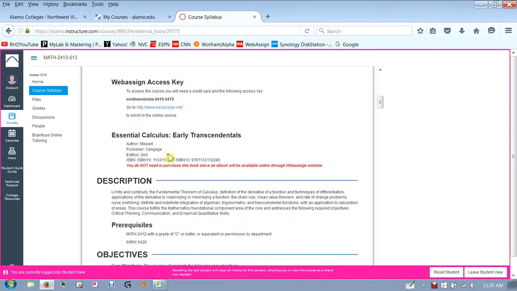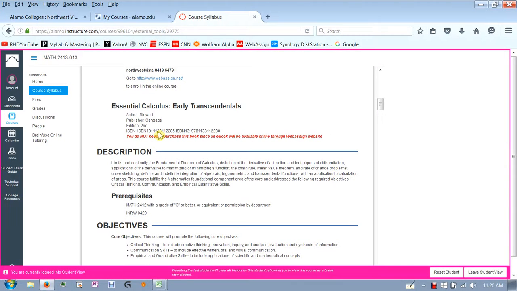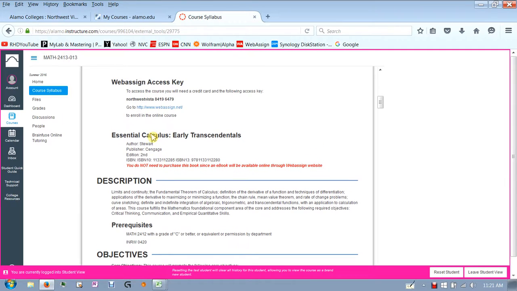There is a book that this course is based on, but again, you're going to have access to it electronically. You could go and buy it yourself. Just keep in mind that if you buy a used book, you're still going to need to buy access to this website. If you buy a new book, most new books come with the free code to get in to the online site. So you kind of have two options. Just buy the code online, like I'm going to show you, or buy a brand new book that includes the code.